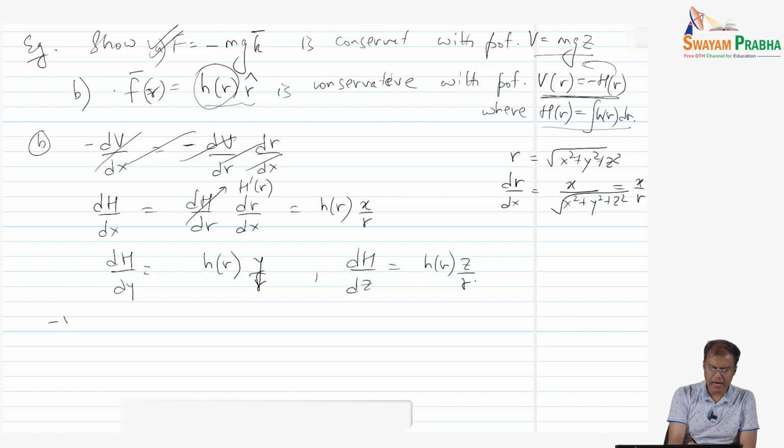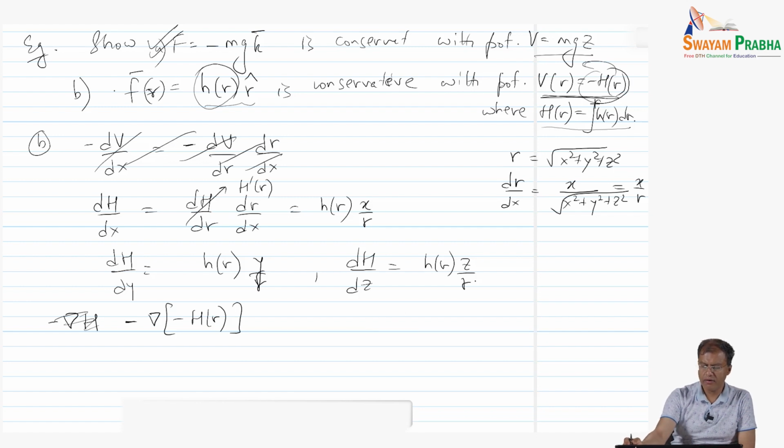Which means that we take the negative grad of negative H of r. Why? Because we already have a negative H of r, and we want to take a negative grad.